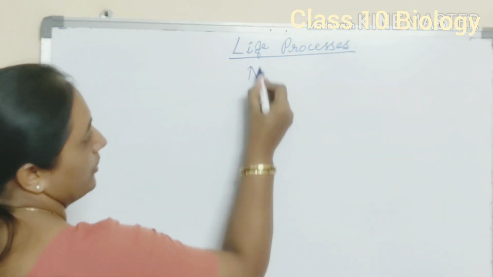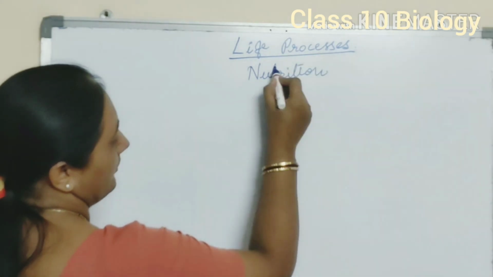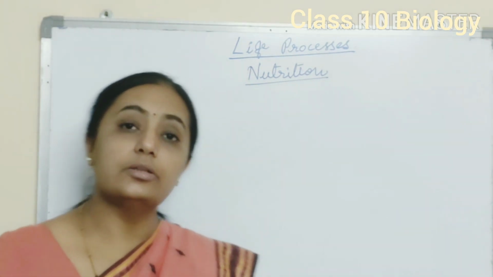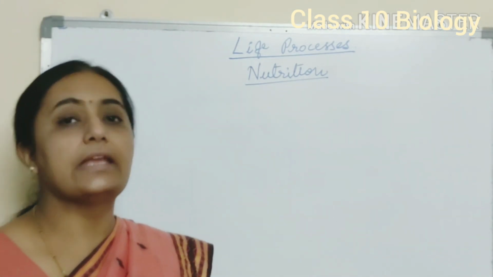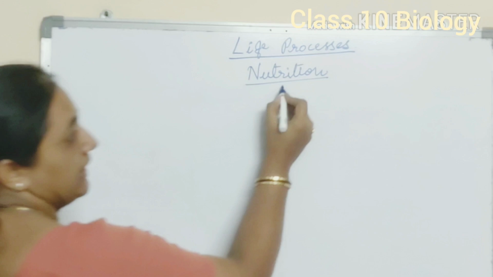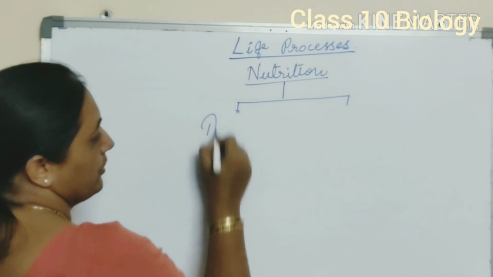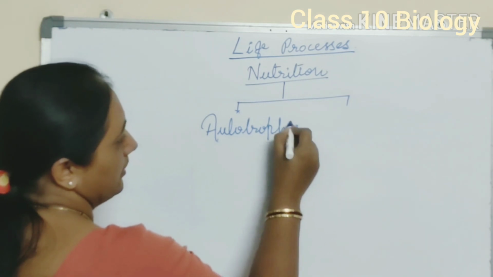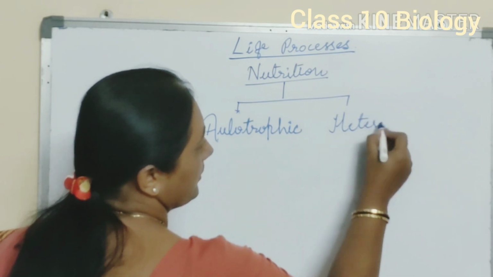Now, nutrition. What do you mean by nutrition? Nutrition means the food or the material which organism consume and utilize to gain energy. That is called as nutrition. Nutrition is of two types. There are two modes of nutrition, one is autotrophic mode of nutrition, and another is heterotrophic mode of nutrition.